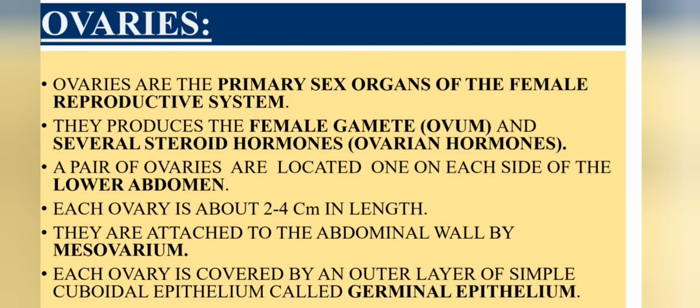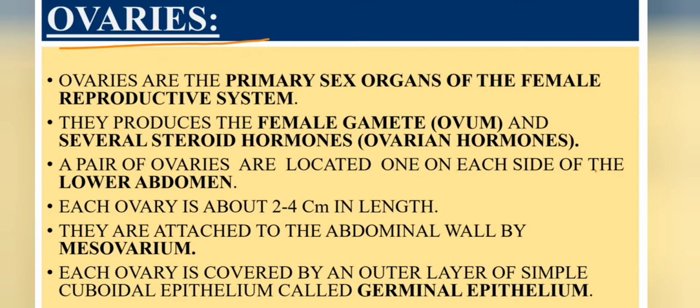Moving to the next slide, ovaries. Ovaries are the primary sex organs of the female reproductive system. They produce the female gamete, that is the ovum, and several steroid hormones, that is ovarian hormones.